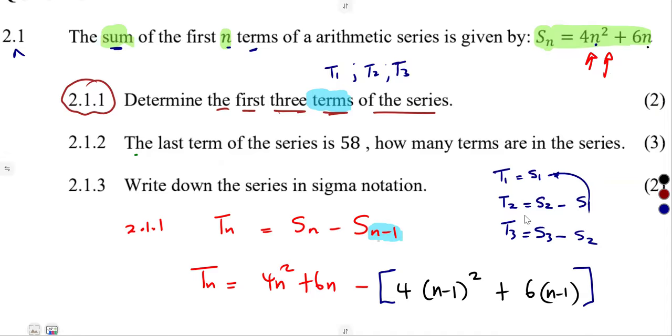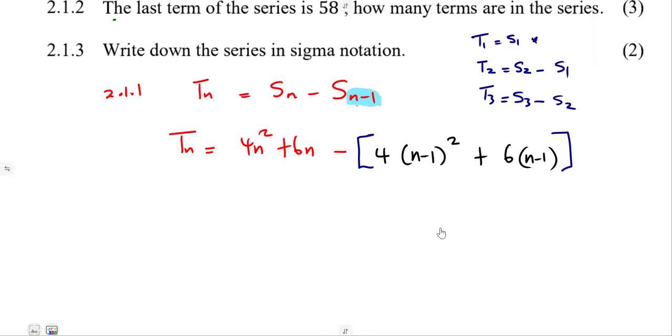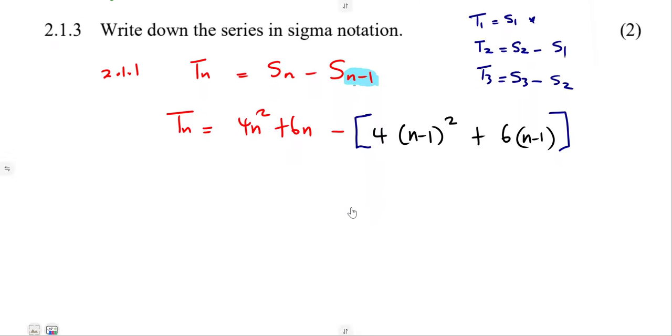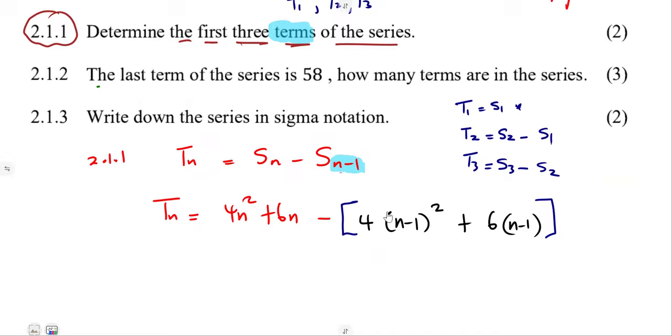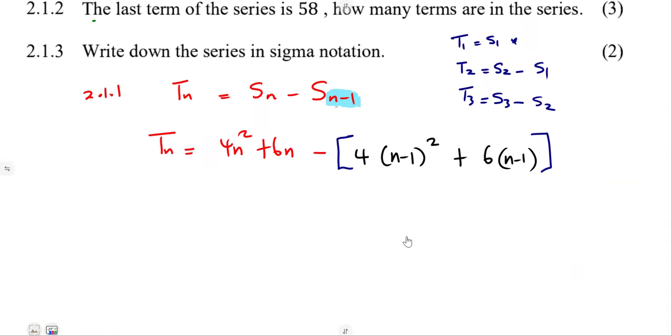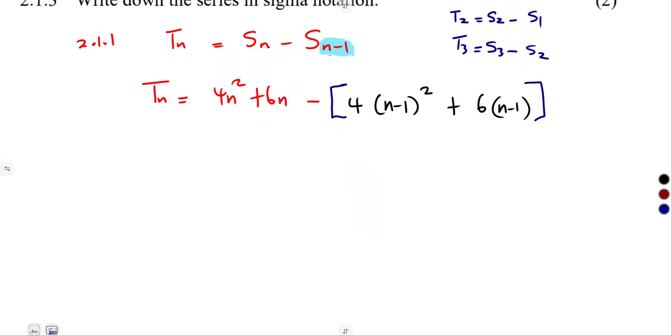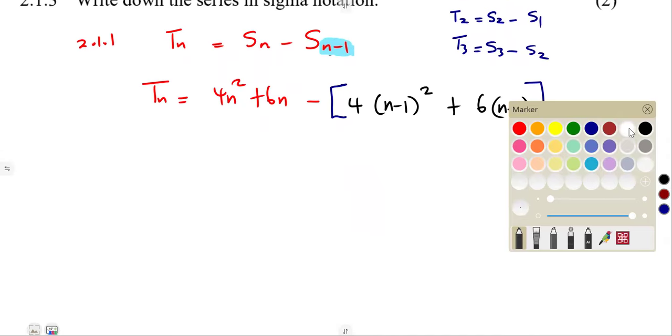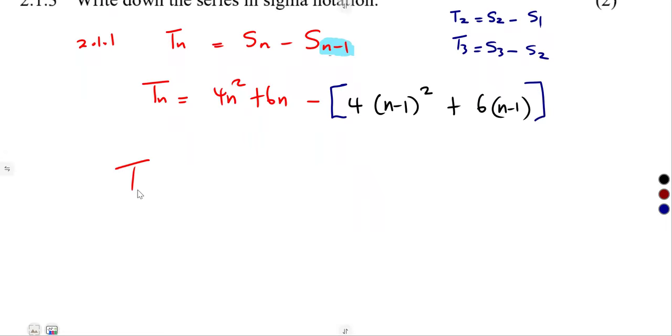All right, no problem, guys. I'm going to use these ones also to show you it's just one and the same. But it was an advantage so that on question 2.12, you just answer the question. Now you don't need to calculate this one again. But anyways, guys, it's exam. You can answer the way that you understand at the end of the day. So this is it. Our Tn was going to be 4n squared plus 6n minus